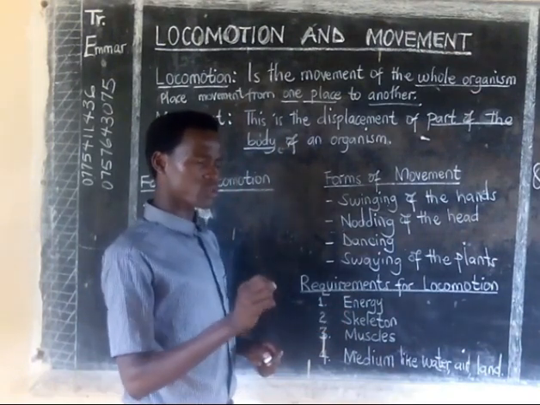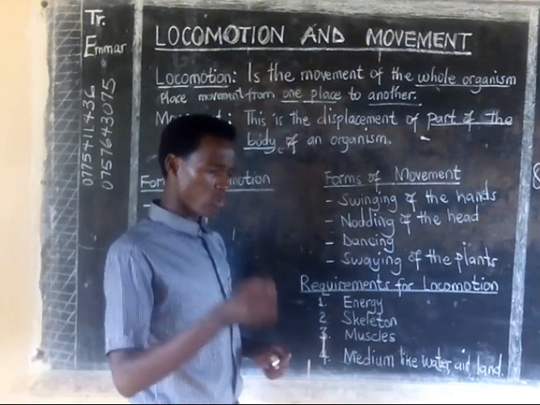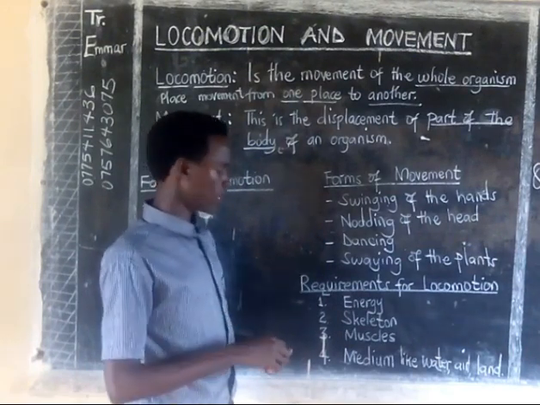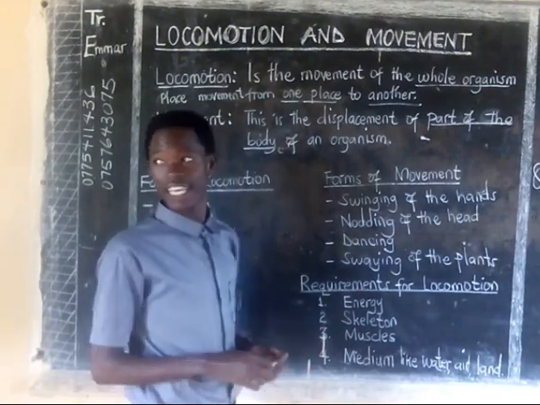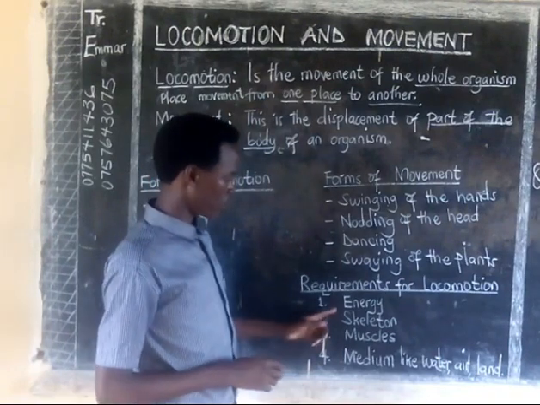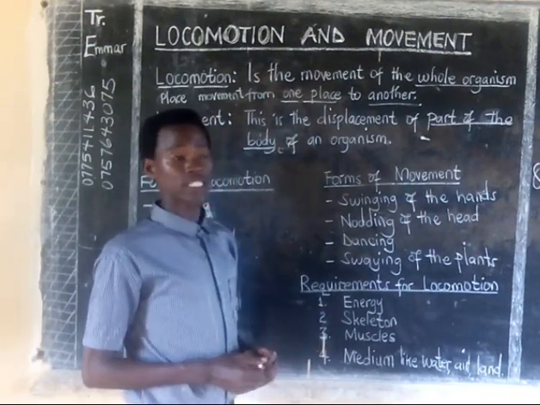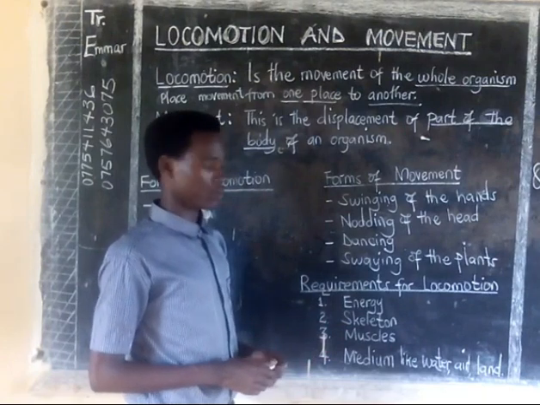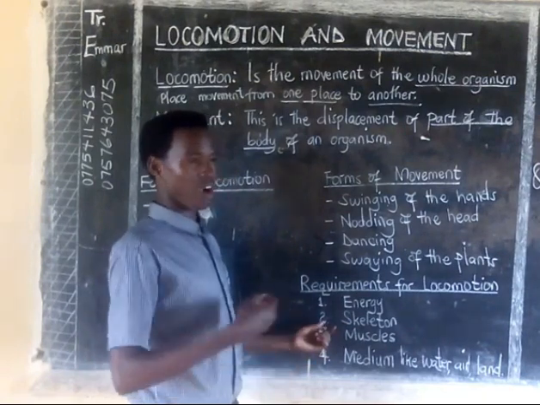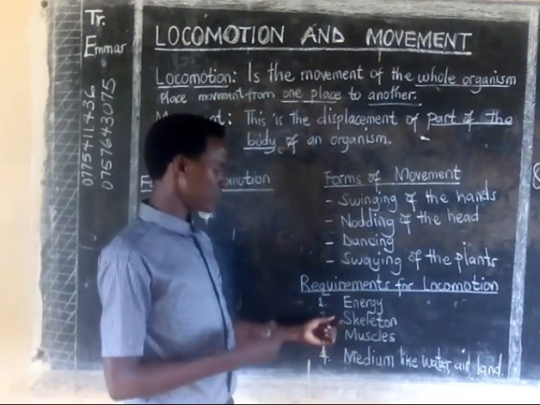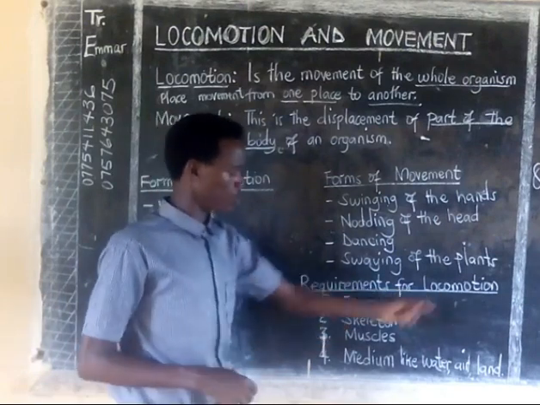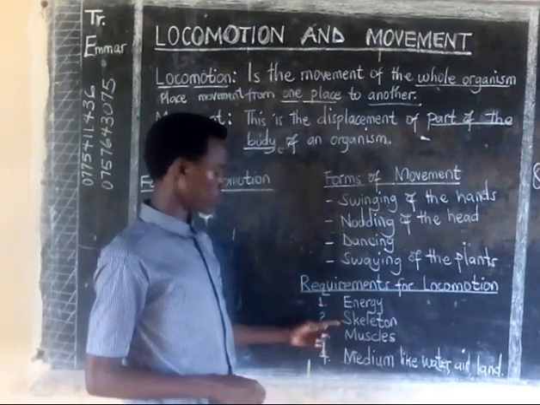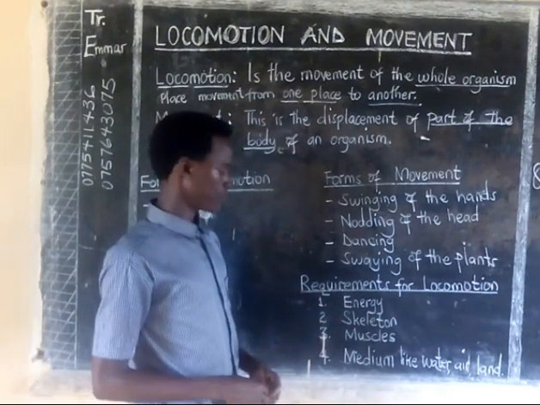For any organism to move from where it is to another place, it requires energy. Another requirement is the skeleton, the framework. Remember, every organism that undergoes locomotion possesses a skeleton.